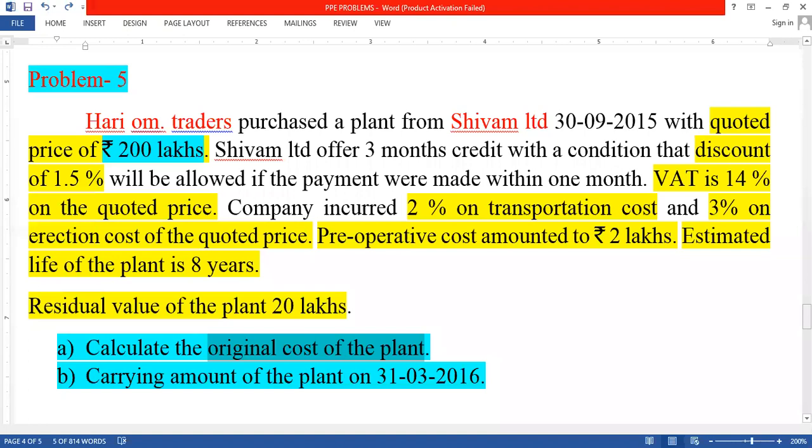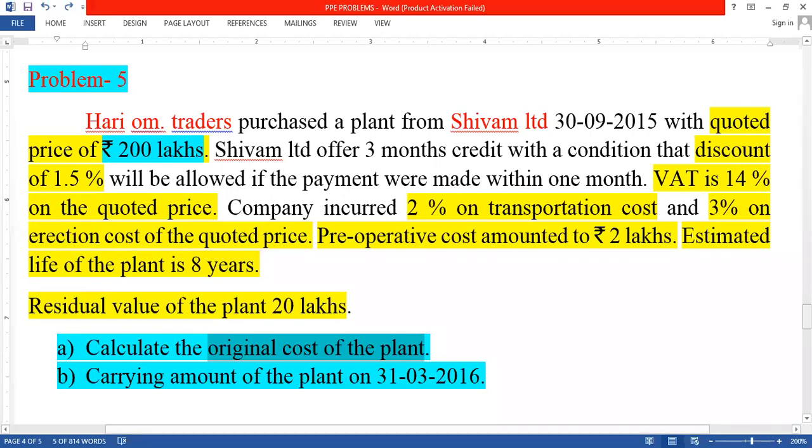VAT is an adding item, the transportation cost is an adding item, the erection cost is an adding item, and the pre-operative cost is an adding item. They also gave the additional information: the estimated life of the plant is 8 years and the residual value is 20 lakhs. These two points we take in the calculation of carrying amount.